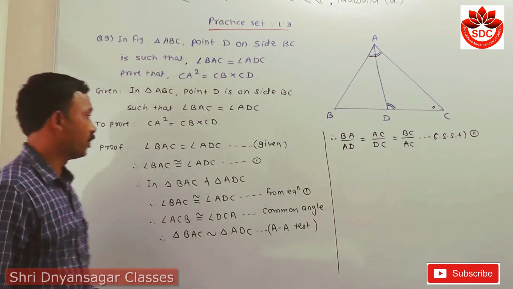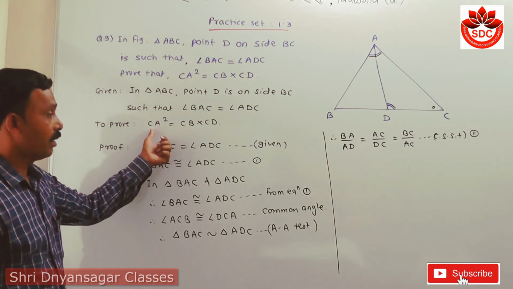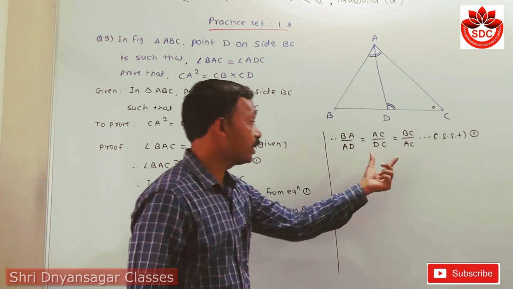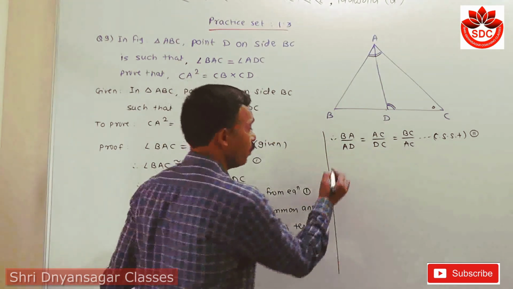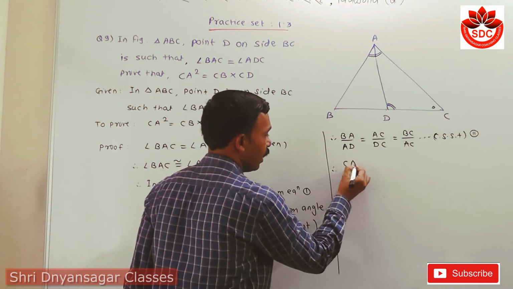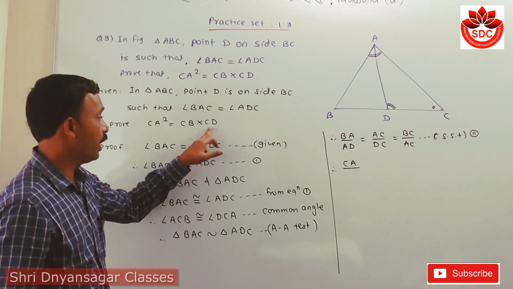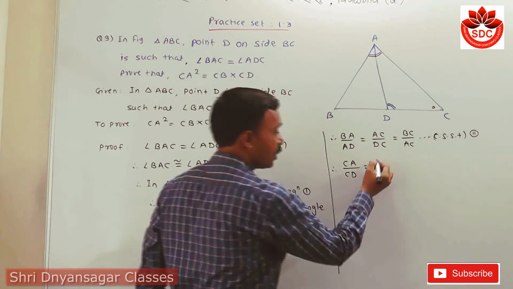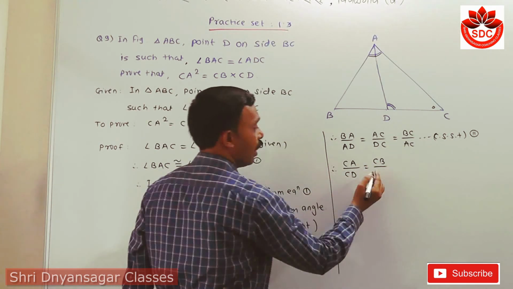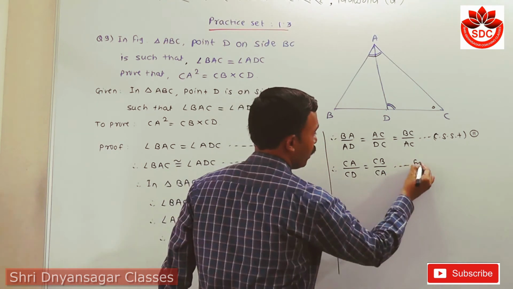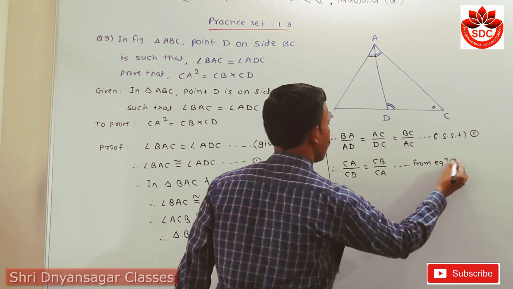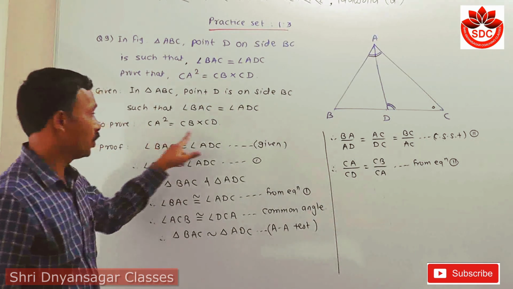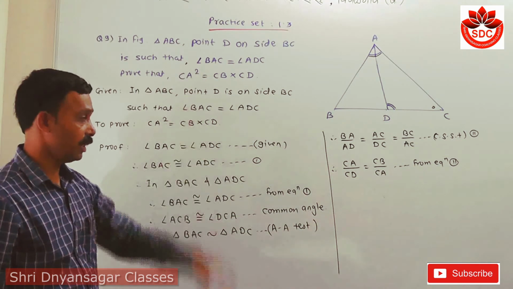Now when we observe this ratio, we have to prove CA square. CA is present here, CA means AC. From the second equation we take only these two ratios. So I write AC as CA upon DC, which we write as CD, is equal to BC, which we write as CB, upon AC, which we also write as CA. The reason is that from equation second we take these two ratios, but I have to change their vertices because we have to show CA square is equal to CB into CD.